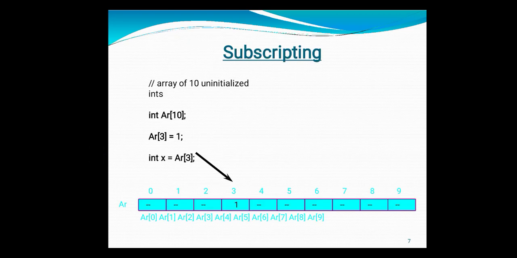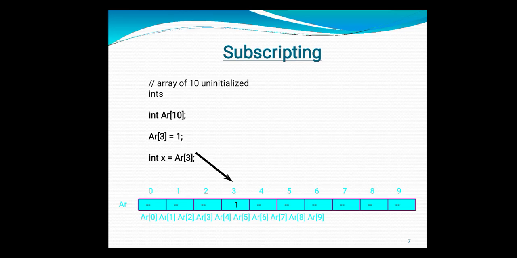So what is the value of x now? x is equal to 1, because whatever value is stored at AR of 3 is now stored inside x. Understood? In this way you can store default values in the array, or you can accept the array elements from the user inside the program.